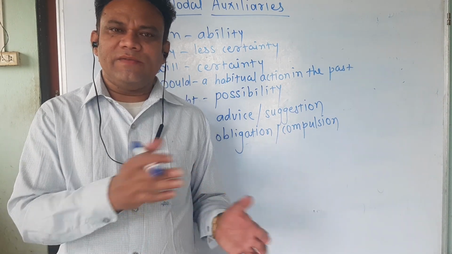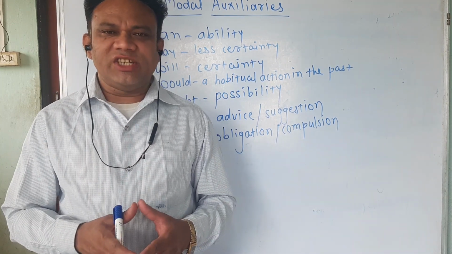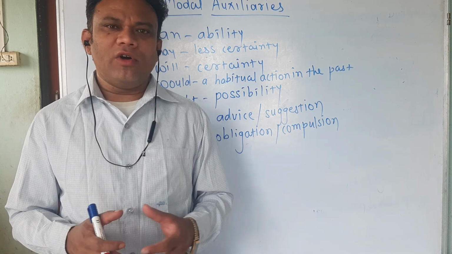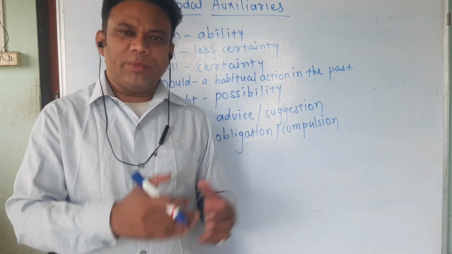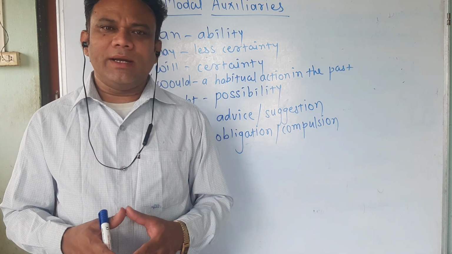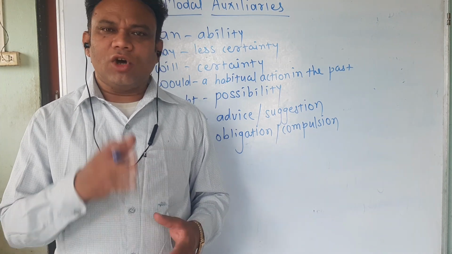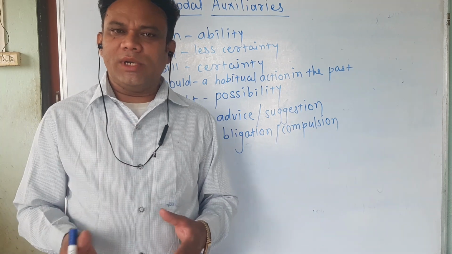If they give the instruction, pick out the modal and state its function, first of all we have to separate the modal auxiliary must, and then write its function. What is the function of must? Must indicates obligation or compulsion.